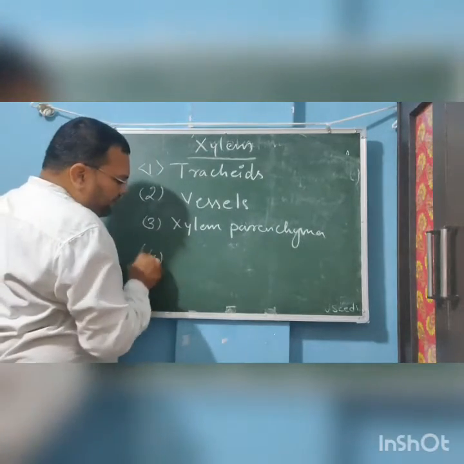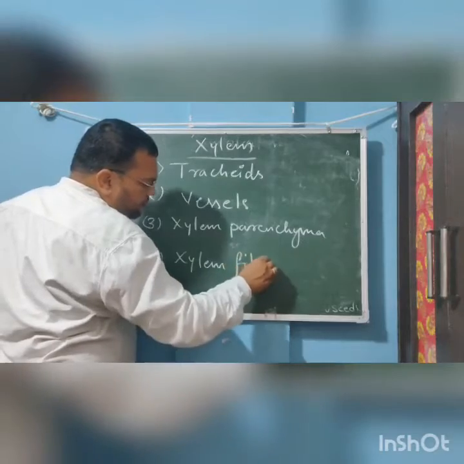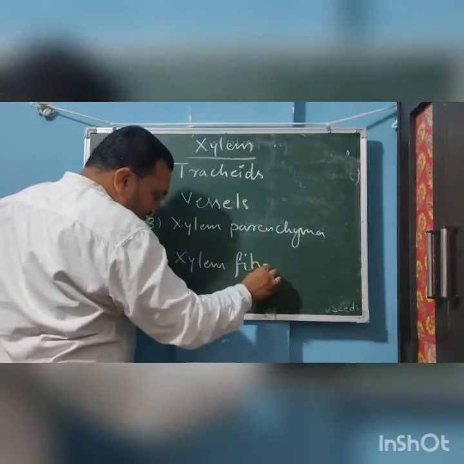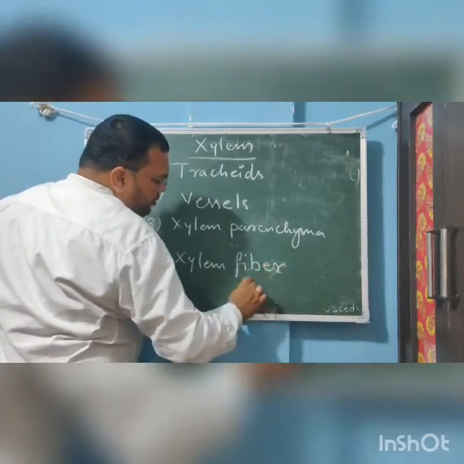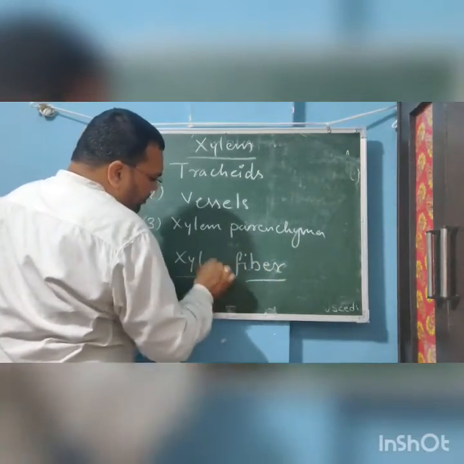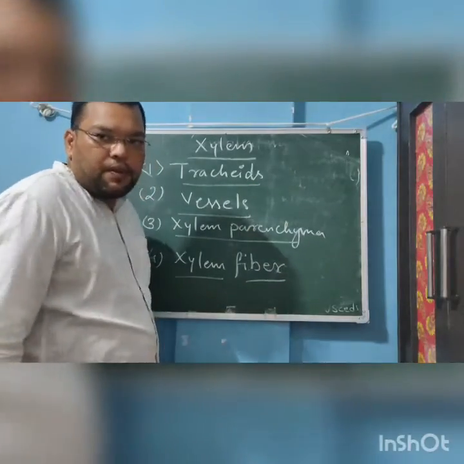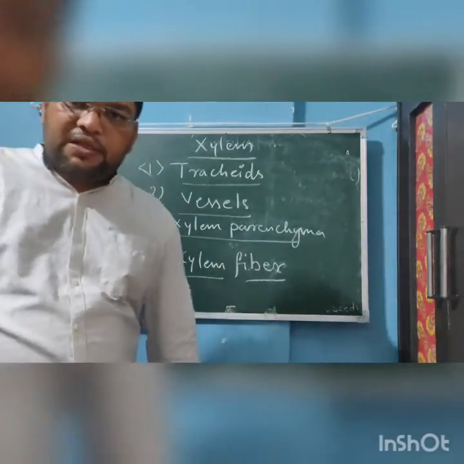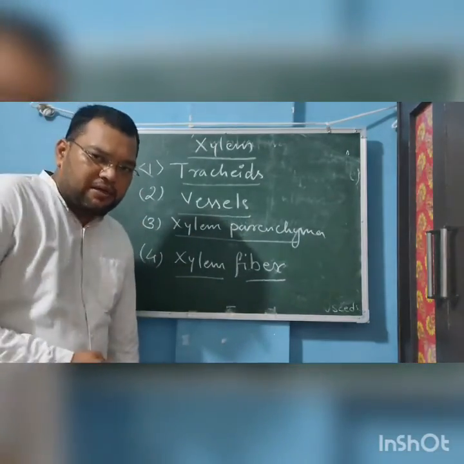And the fourth is xylem fiber. Xylem fiber, xylem parenchyma, vessels and tracheids. So these are the four components of the xylem. These are the four types of cells by which the xylem is made.